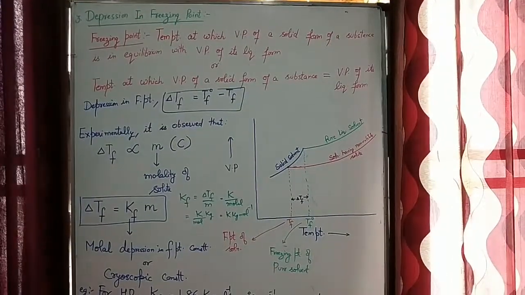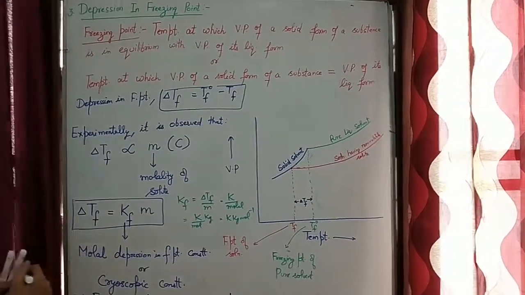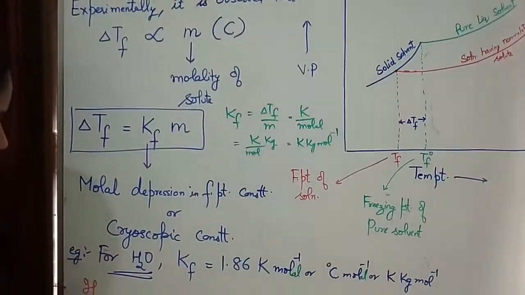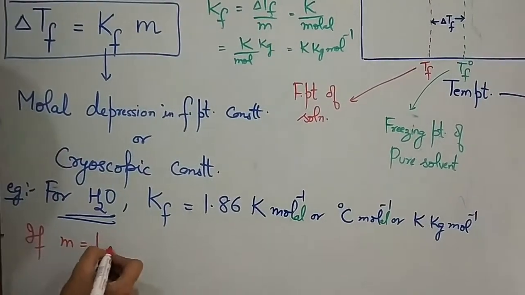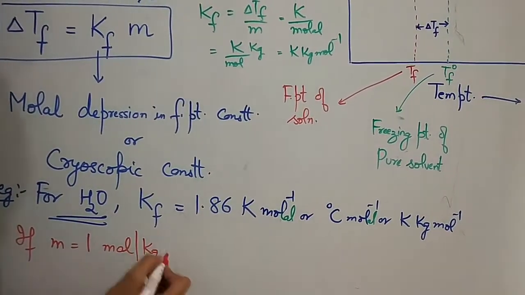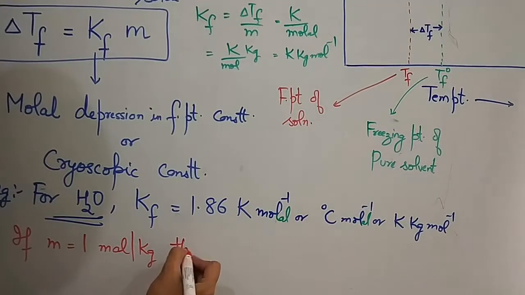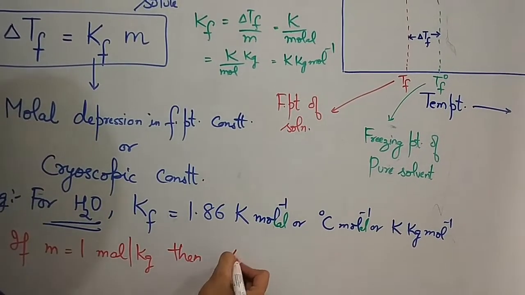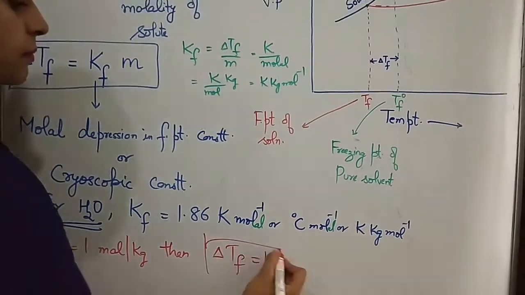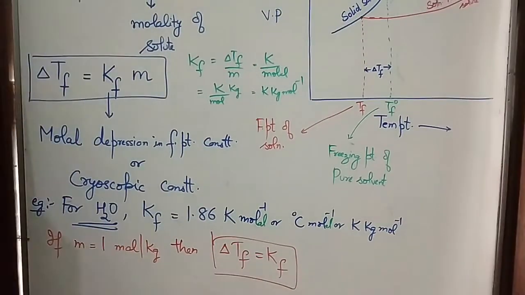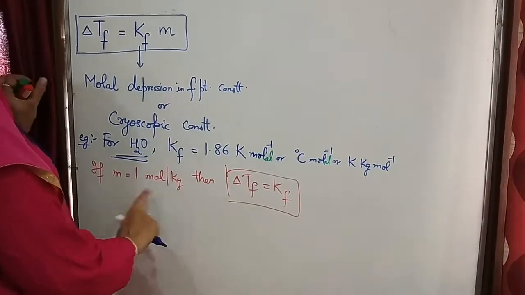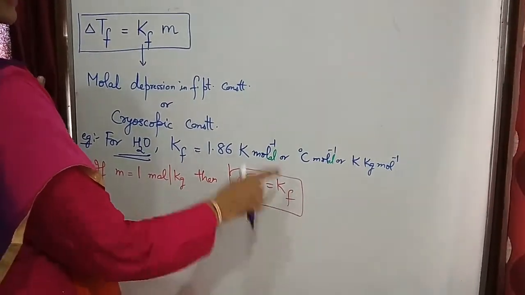Now, if in this relation we consider m equal to 1 mole per kg, then delta Tf is equal to Kf. Thus, delta Tf is equal to Kf.